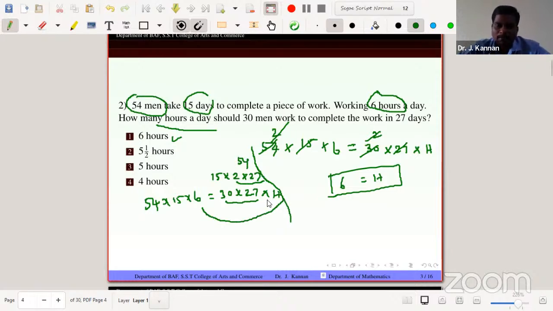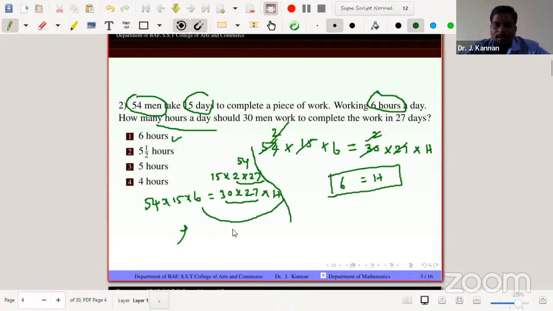So the problem is identifying that some logic is very essential for them, because 54 into 15 into 6, how to match the numbers in the previous part. So 30 into 27 into H. So how to split the numbers 15 into 2 into 27. So just splitting the numbers. So here 2 into 27 is 54 because 15 into 54 is already on the left side. So 15 into 54. Therefore, H must be 6. So very simple, but if you are logically very strong, then definitely you will get this way of answer.